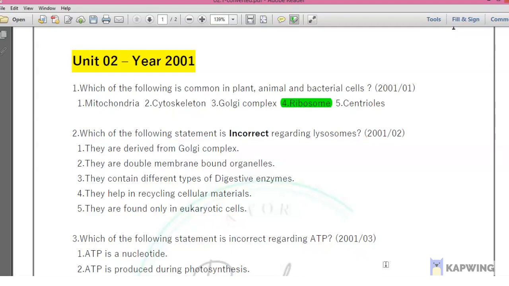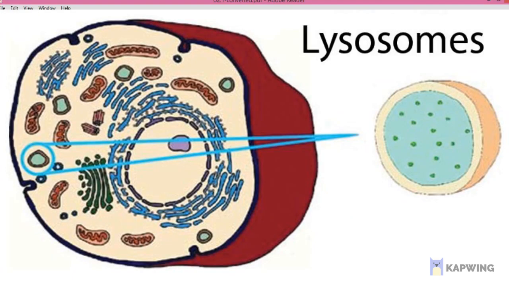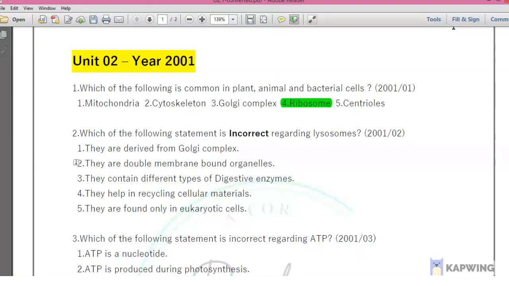So the fifth one, they are found only in eukaryotic cells. This is true because prokaryotic cells do not have any membrane bound organelles. Since lysosomes are single membrane bound organelles, prokaryotic cells cannot have them. They don't have any kind of membrane bound organelle. So I'm going to summarize with the resource book note: lysosomes are single membrane bound vesicles contributing to digestive activity. Answer is number 2 for the second question.